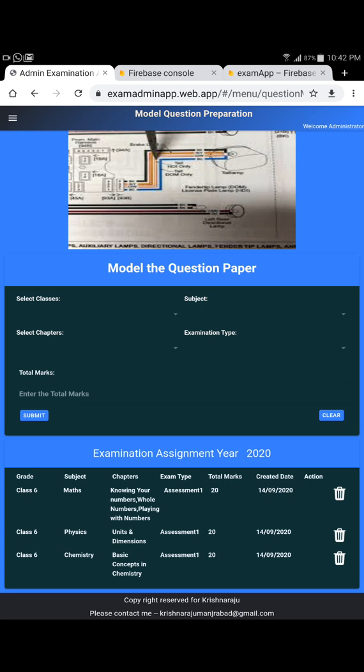Either I can delete it and then create the new one. Since we will be having more of this examination, finding it out and then looking out and seeing what data I have created, it's better not to duplicate. In that way we are clean, so that we know what chapters have been picked out. The people can read it out and then change it, because this goes for all the classes, the grades.